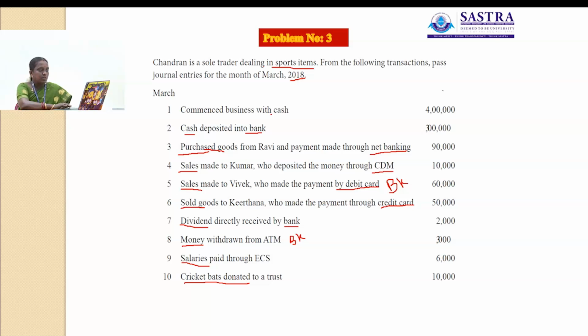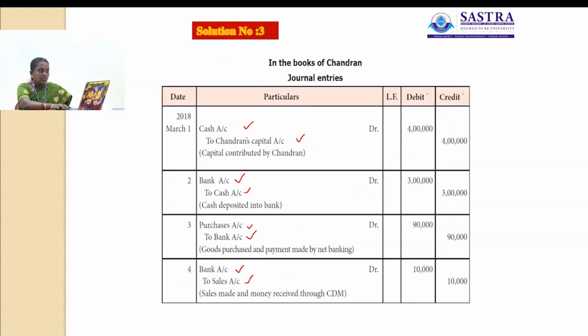Here the first one, commenced business with cash. So what are the accounts involved here? Cash account and another one is capital account. Cash account is a real account. Capital account is a personal account. Cash comes into the business, so that account will be debited. Capital was provided by Chandran, so Chandran's account will be credited. So the journal entry for this transaction: cash account debit to Chandran's capital account, rupees 4 lakh.